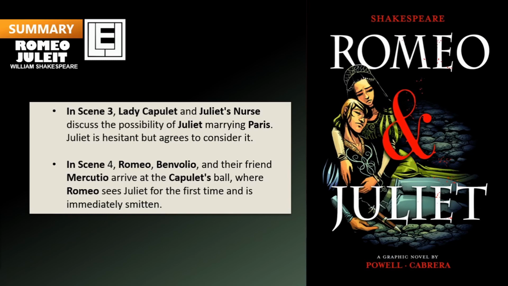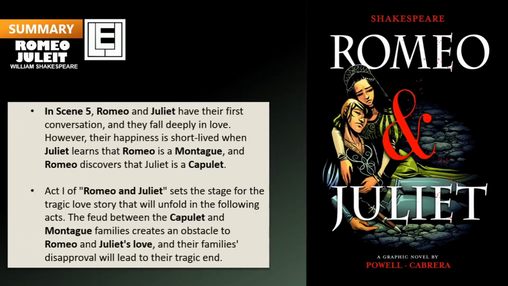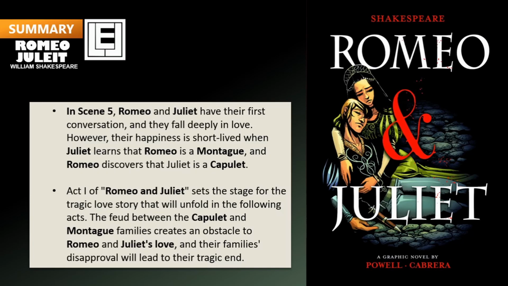In Scene 4, Romeo, Benvolio, and their friend Mercutio arrive at the Capulets' ball, where Romeo sees Juliet for the first time and is immediately smitten. In Scene 5, Romeo and Juliet have their first conversation, and they fall deeply in love. However, their happiness is short-lived when Juliet learns that Romeo is a Montague, and Romeo discovers that Juliet is a Capulet. Act 1 of Romeo and Juliet sets the stage for the tragic love story that will unfold in the following acts. The feud between the Capulet and Montague families creates an obstacle to Romeo and Juliet's love, and their families' disapproval will lead to their tragic end.